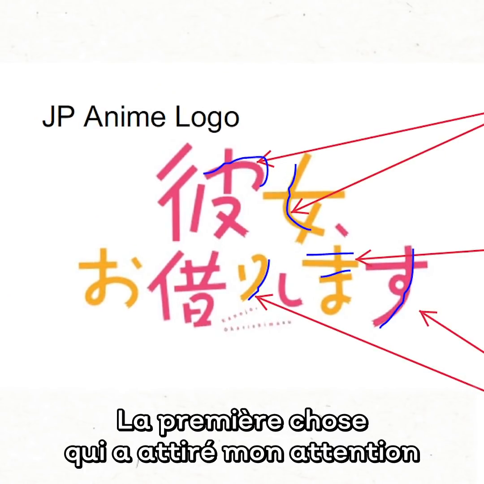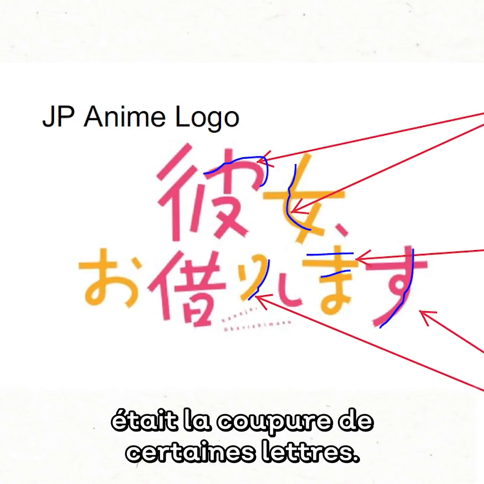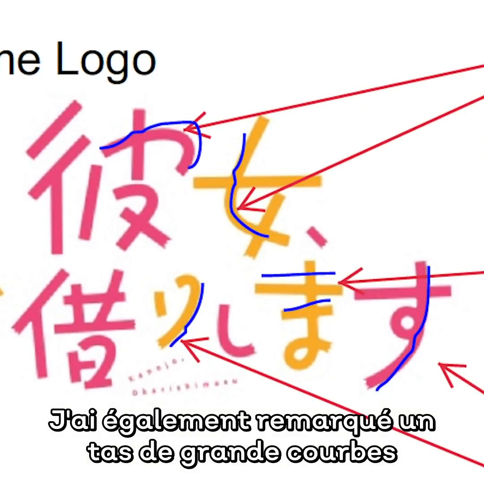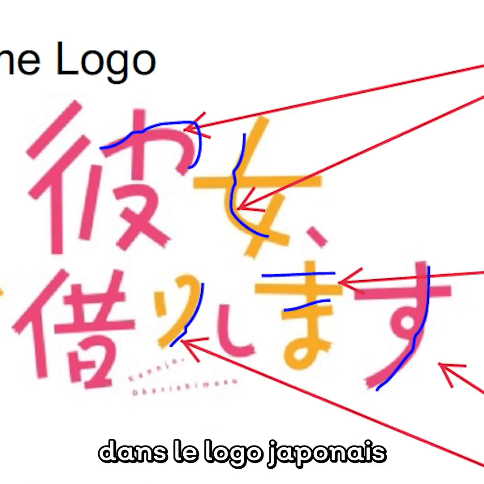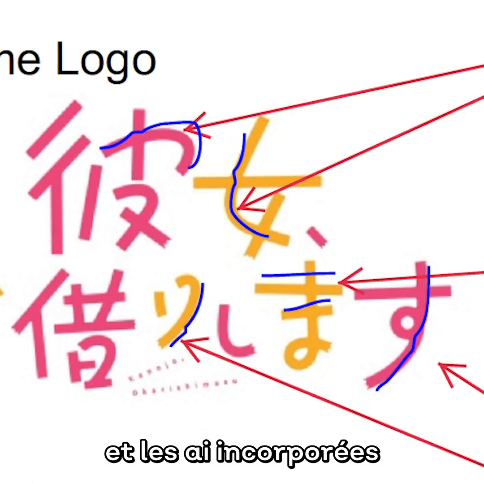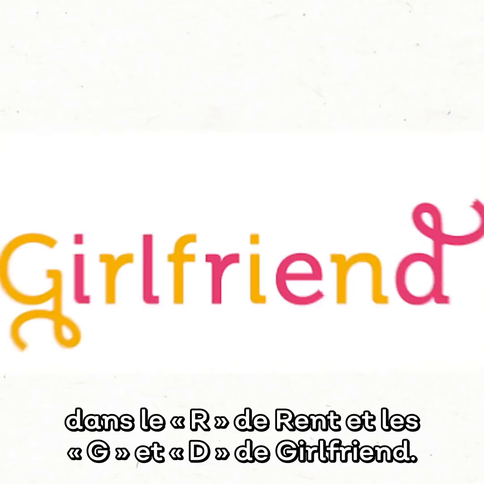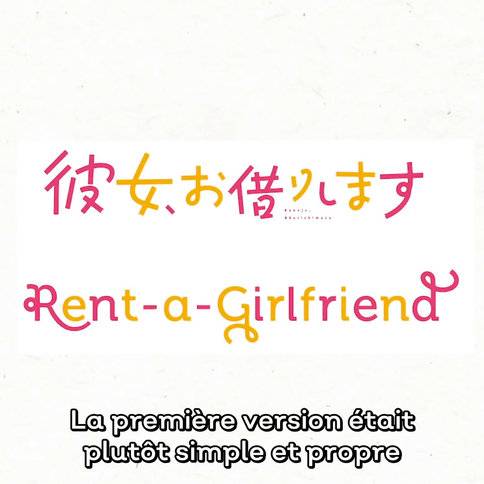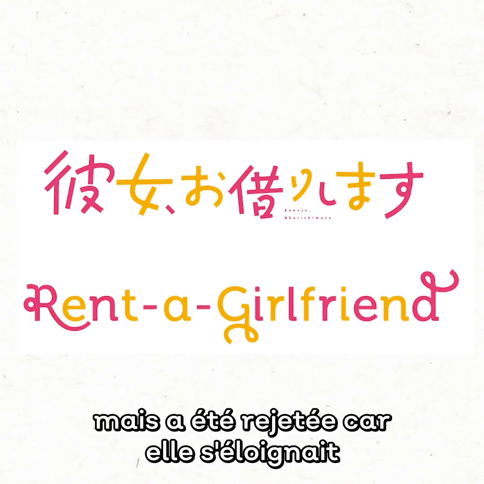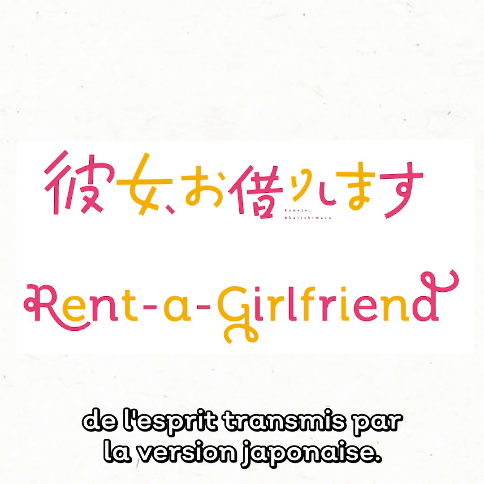The first element that really stood out to me was the jagged ends of some of the characters. I also noticed a lot of the large sweeping curves of the Japanese logo and worked to incorporate these into the R of rent and the G and D of girlfriend. The first pass of the logo was fairly simple and clean, but was rejected as it strayed away from the feeling conveyed by the Japanese version.